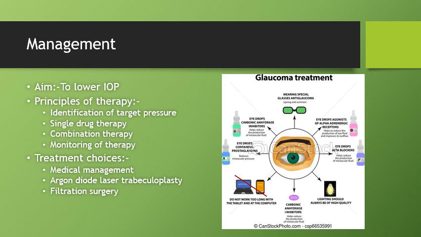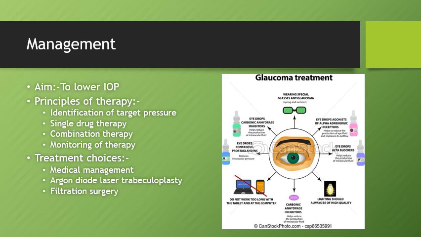The side effects of these drugs include dry mouth, fatigue, drowsiness, headache, and the ocular side effects include allergy, contact dermatitis, blurred vision, burning and stinging sensation in the eyes, follicular conjunctivitis, photophobia. Cholinergic drugs are the next group of drugs, and their mechanism of action is contraction of the iris sphincter so that they constrict the pupil,